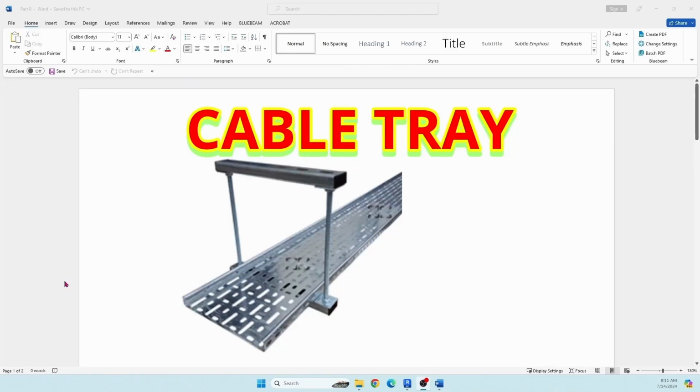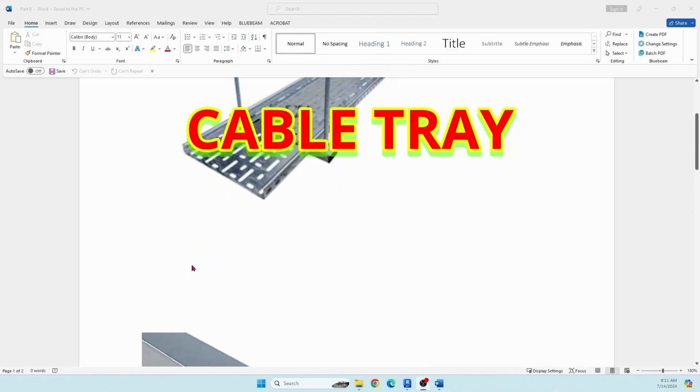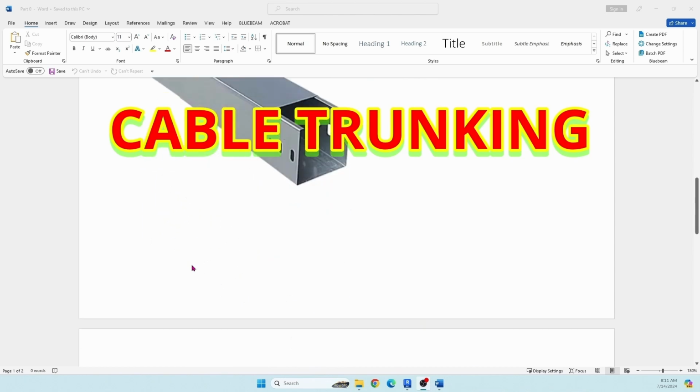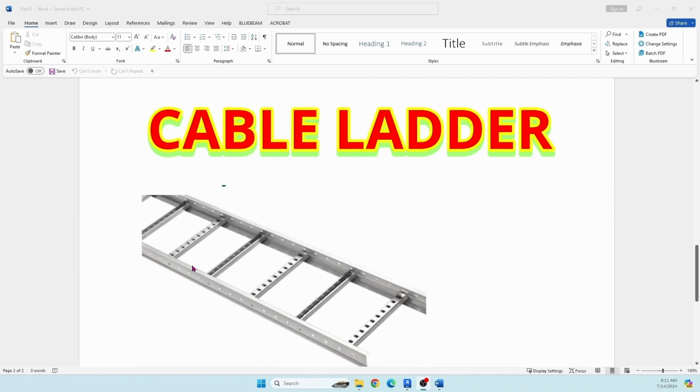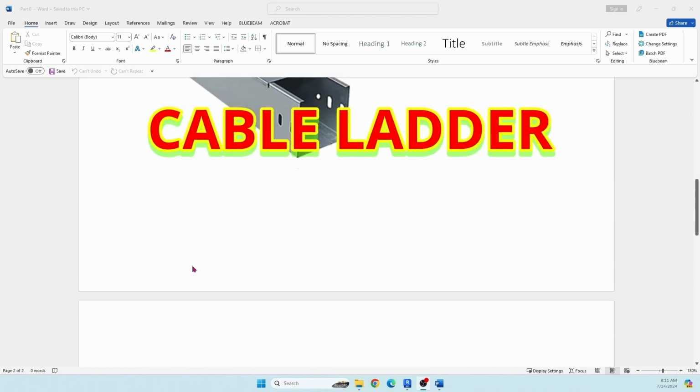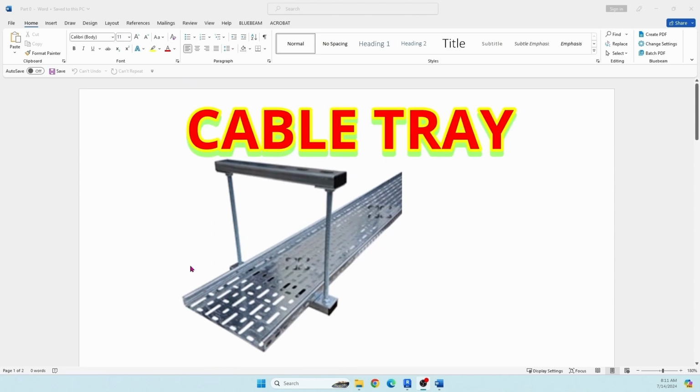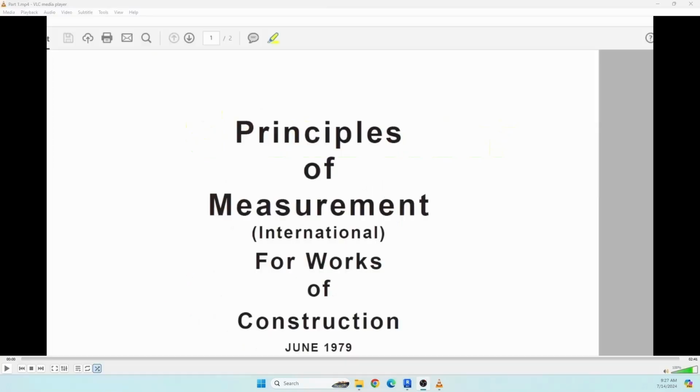Cable ways can be classified as cable tray, cable trunking and cable ladder. However, today's topic is related to the cable tray measurement using Revit. Measurement of cable trunking and cable ladders are similar to this, no difference. Then we will see what is the principle of measurement for works of construction.